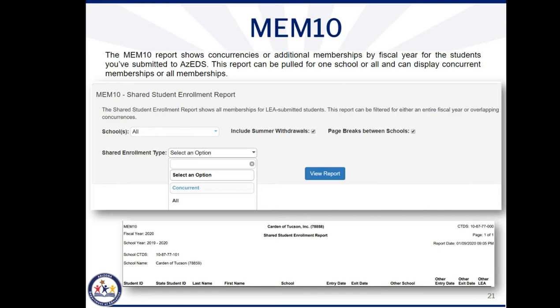This report can be pulled for one school or all schools and can display concurrent membership or all memberships. The option to include or exclude summer withdrawals, which are students that pre-enrolled with your school but never attended, only pertains to your students. Deselecting this option will still allow summer withdrawals at other LEAs to display on your report. The MEM10 is very helpful when reconciling ADM and understanding limiting, which we will review in depth later in this series of webinars.